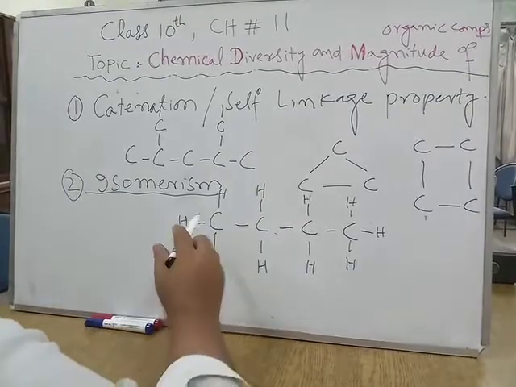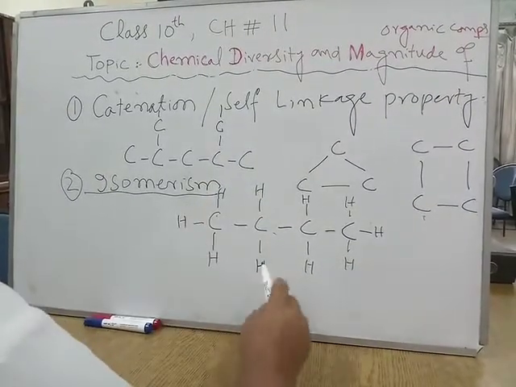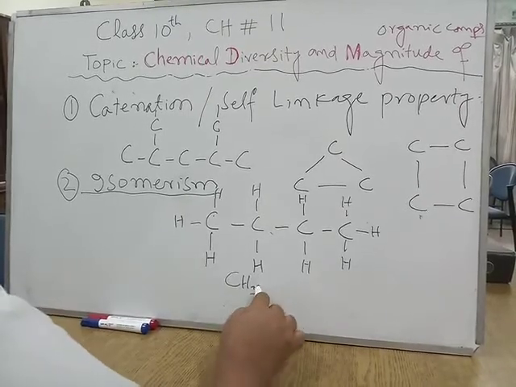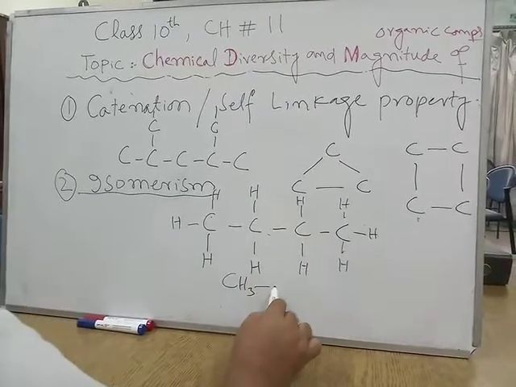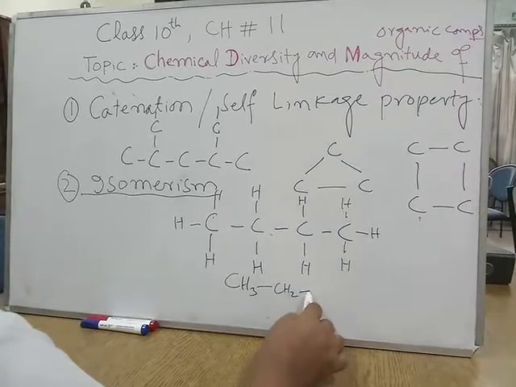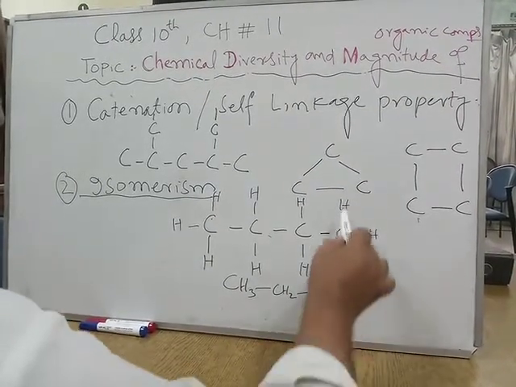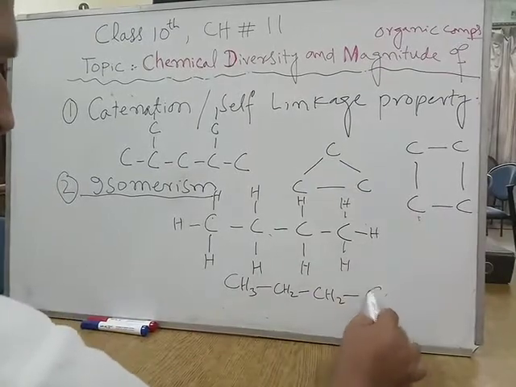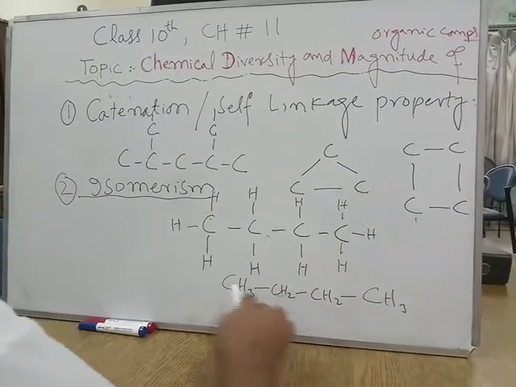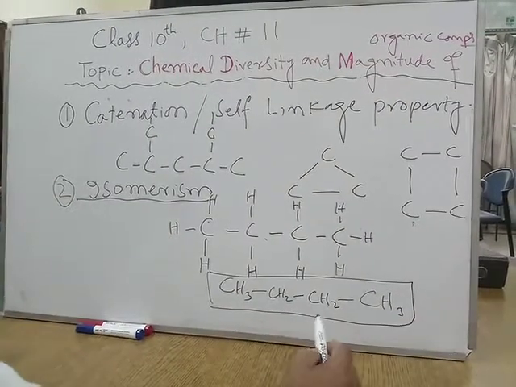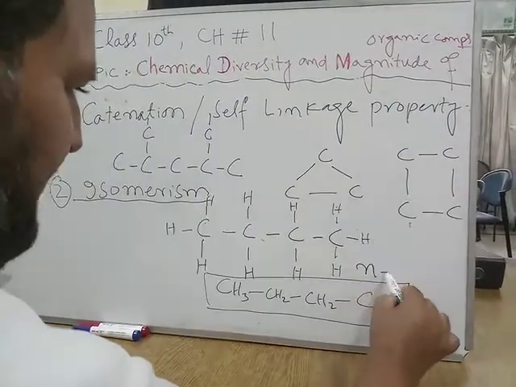Now look at this compound. What is this? CH3, bond, CH2, bond, CH2, bond, CH3. This compound has four carbon atoms. It is called n-butane.